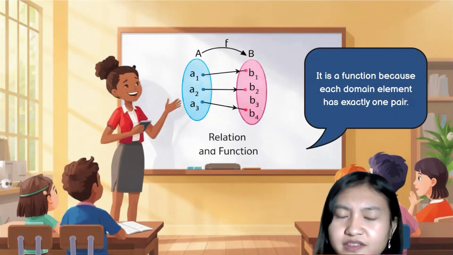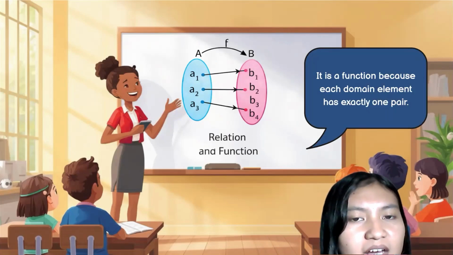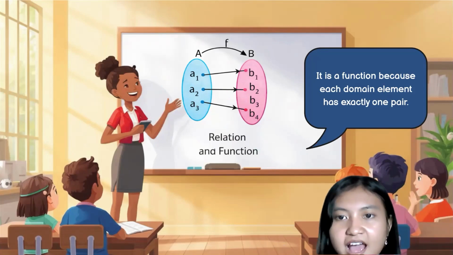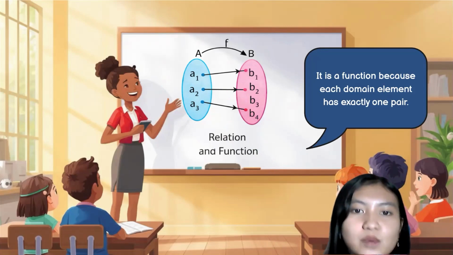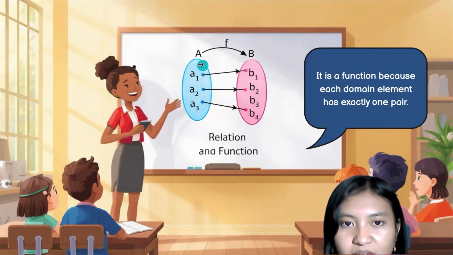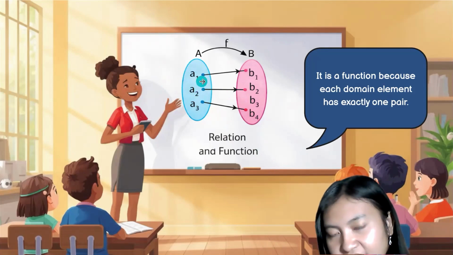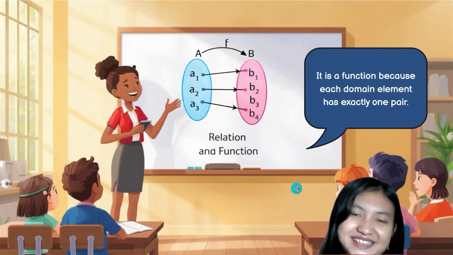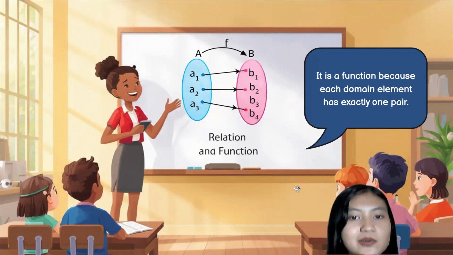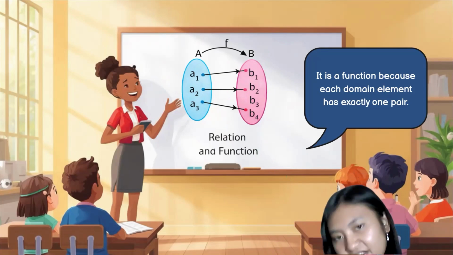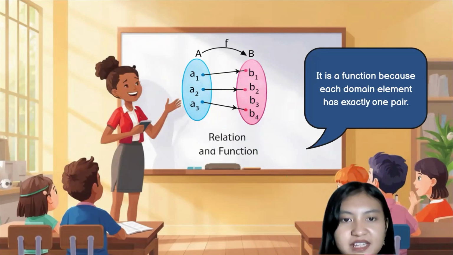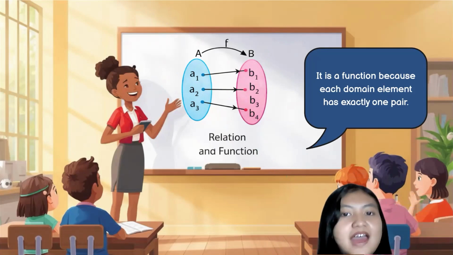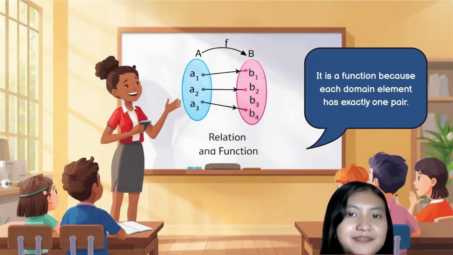Okay, let us see the third picture. We can see that it is a function because each domain element has exactly one pair. You can see here, each element in set A is paired with one element in the codomain. So it is a relation and also a function. It is clear that a function means that all the elements in the domain must have one pair in the codomain.